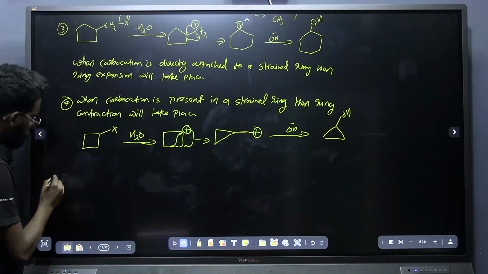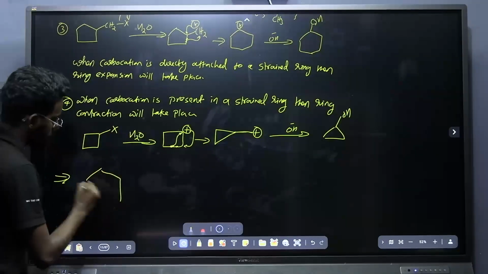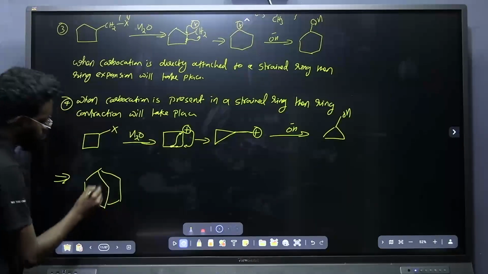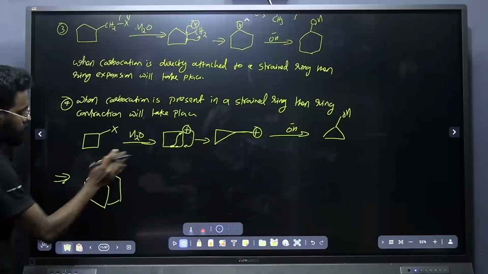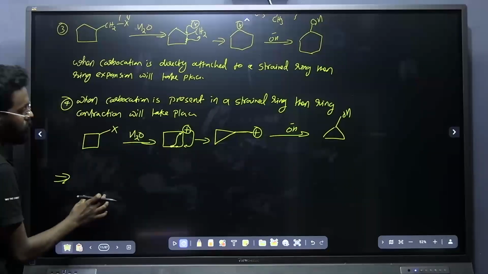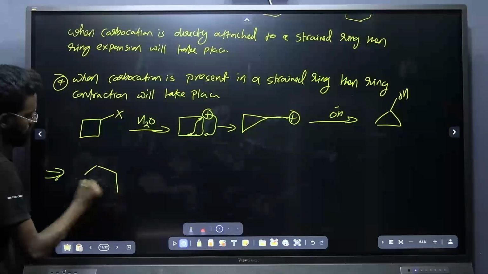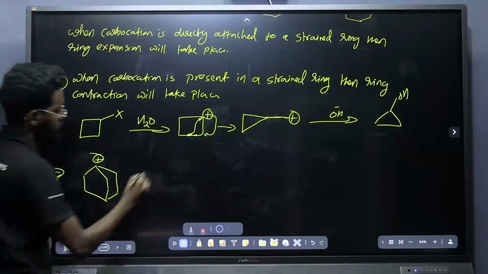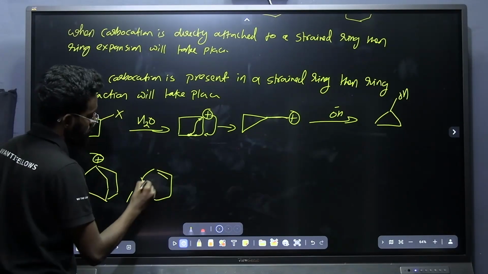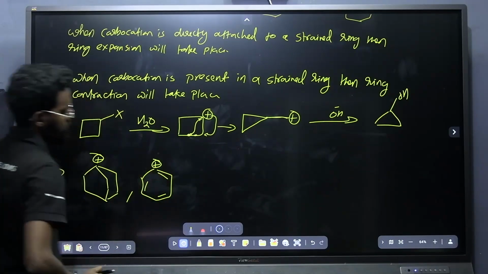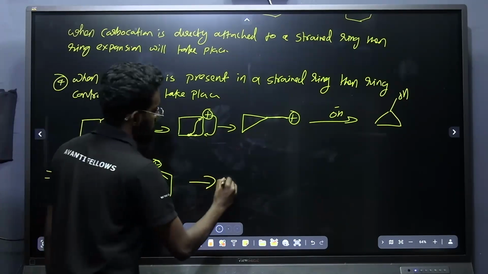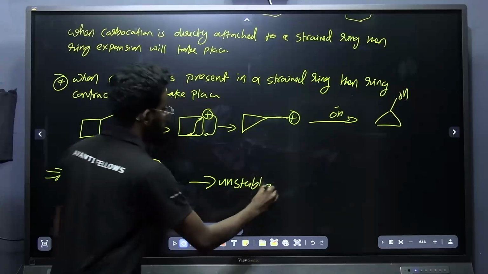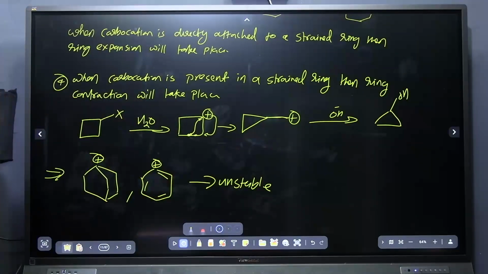Okay. Now one more point is, whenever a carbocation is present on a bridgehead position, or if the carbocation is present in an aromatic ring, in both cases they are very unstable due to the lack of planarity.